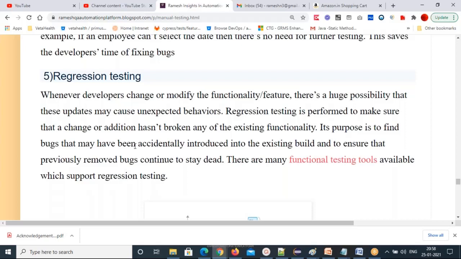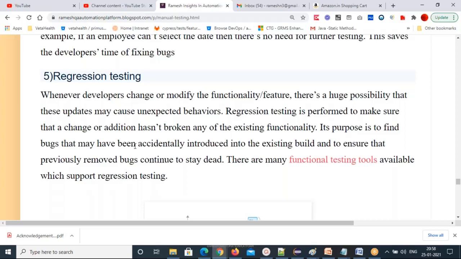Its purpose is to find bugs that may have been accidentally introduced into the existing build, or to ensure that previously removed bugs do not come back. There are many functional testing tools available for this, and all automation testing tools are used to perform regression testing.